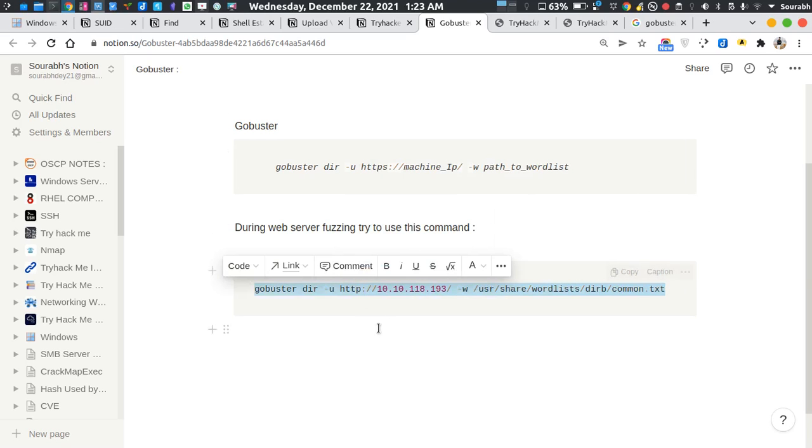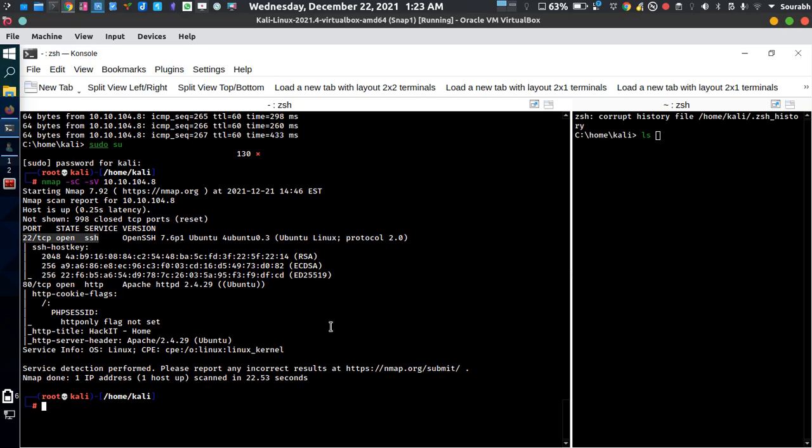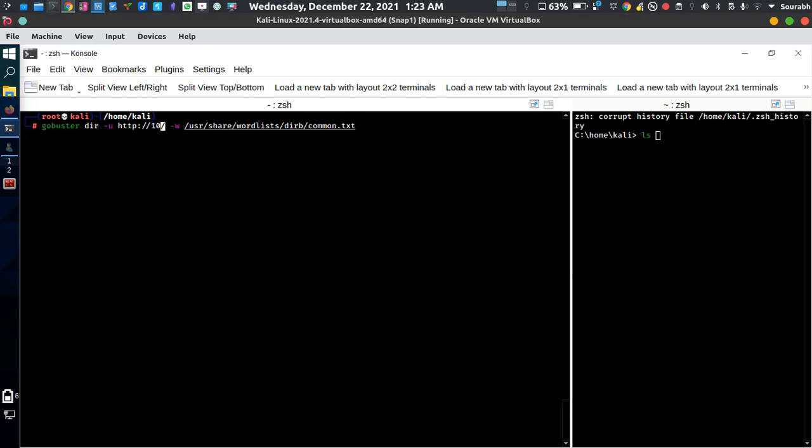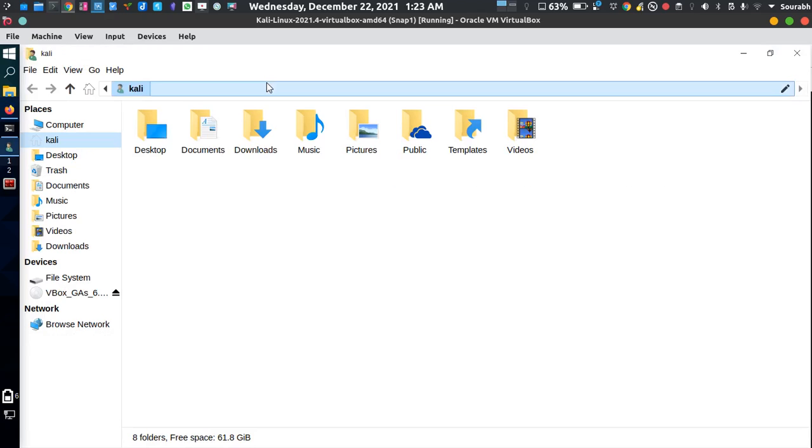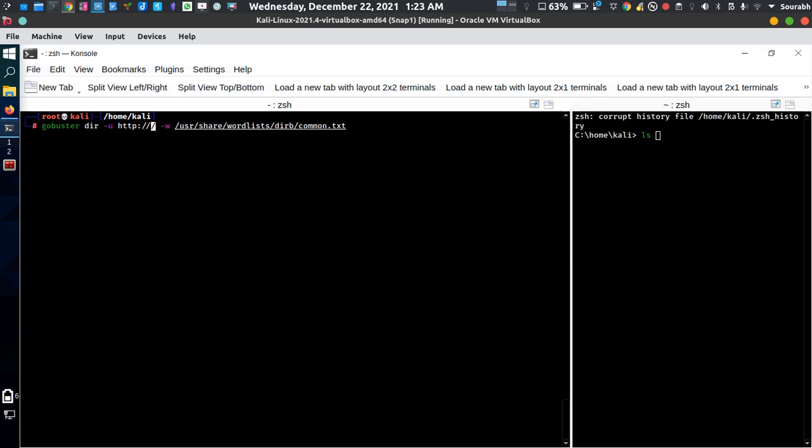So for using GoBuster, I put a command in here. Let me just copy my command and paste it over here. Okay, and we need to change the IP first, which is this one in my case. And what does the command mean? GoBuster is for initiating the GoBuster tool, dir for directory, -u for URL. So we have to put in the entire URL, and keep in mind that it is not a secured URL. It is actually hosting HTTP.